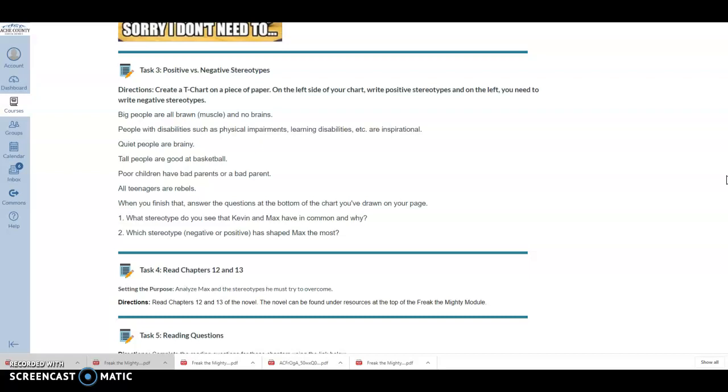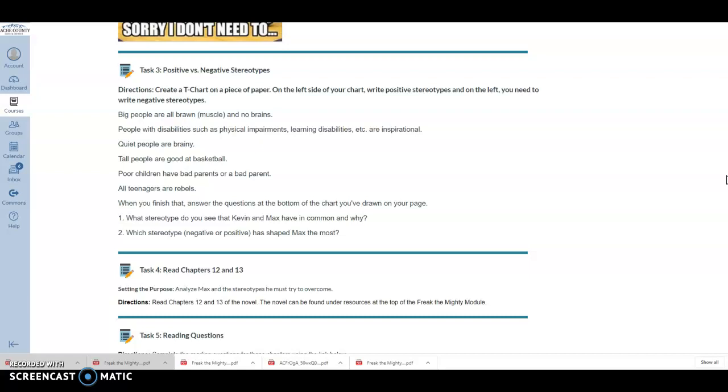Negative stereotypes are, of course, the exact opposite. So a negative stereotype is an overgeneralized belief about a group of people, and it's a negative belief about a certain group of people, right? So if you said that all criminals are stupid, that would be a negative stereotype. Of course, if you watched Home Alone, you would have a very hard time disagreeing with that stereotype, but that's another story, another time, right?